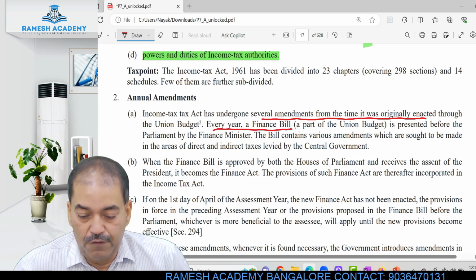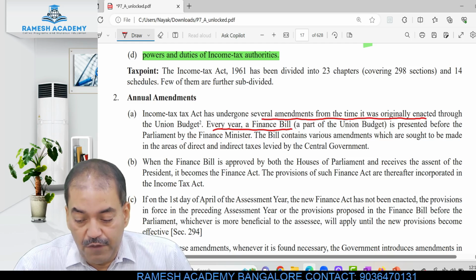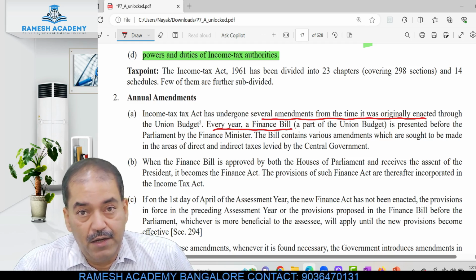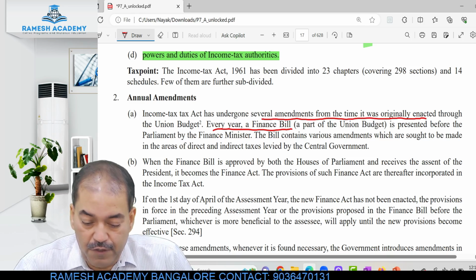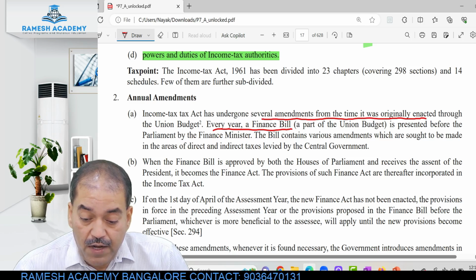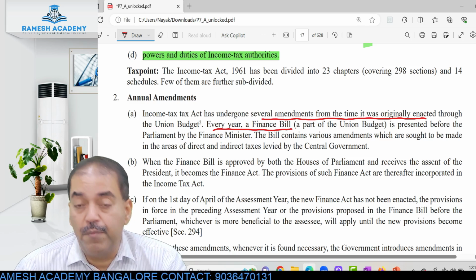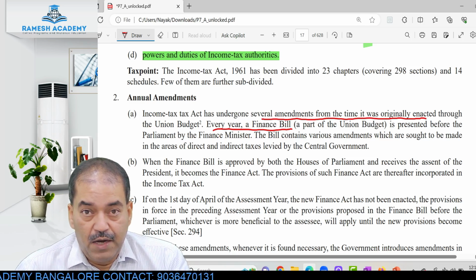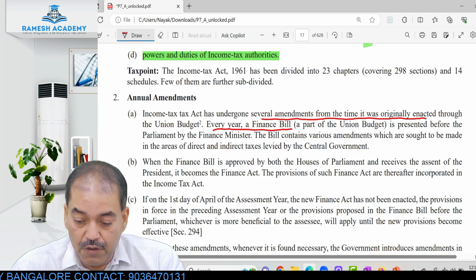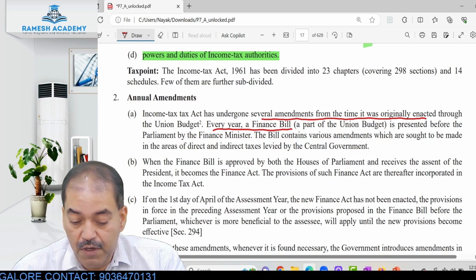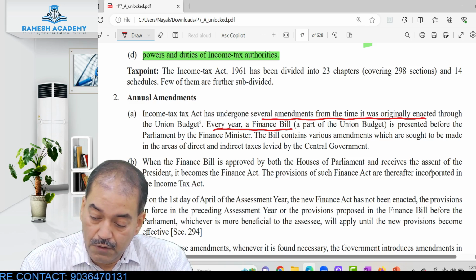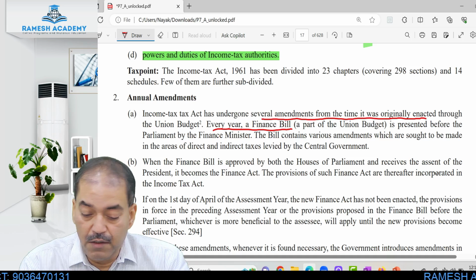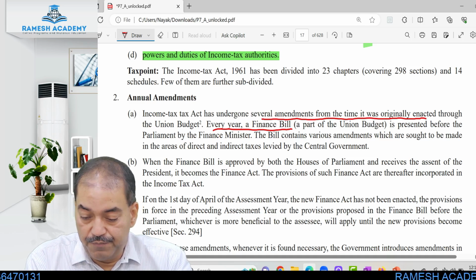I told you this. The bill contains various amendments which are sought to be made in the areas of direct and indirect taxes levied by the central government. When the finance bill is approved by both the Houses of Parliament, it goes to the President for assent. Then the President gives the assent, and that bill becomes an act. The provisions of such Finance Act are thereafter incorporated in the Income Tax Act.